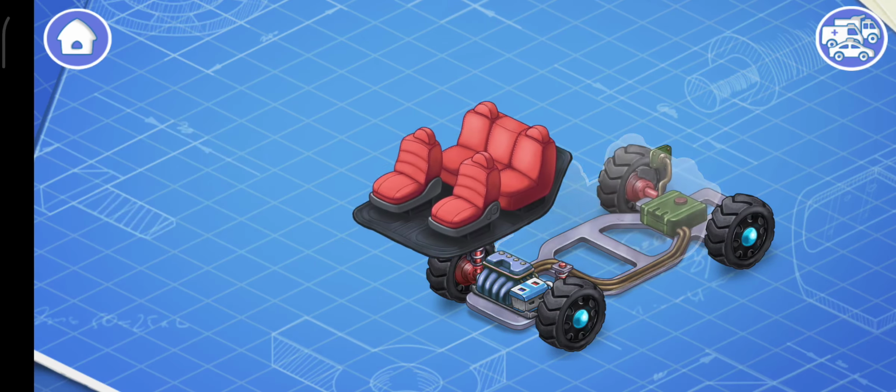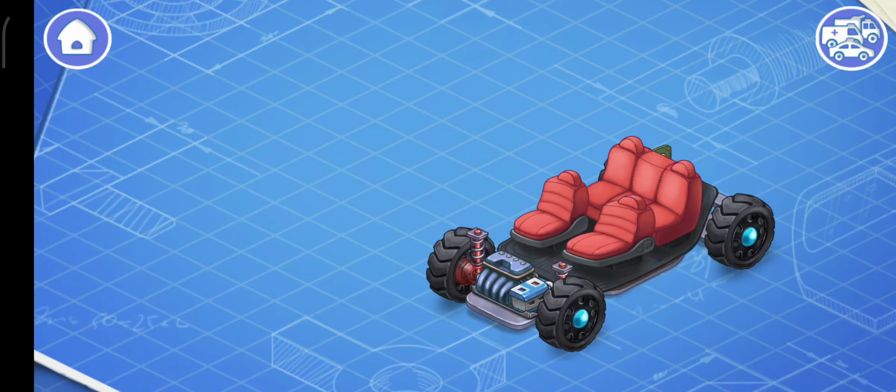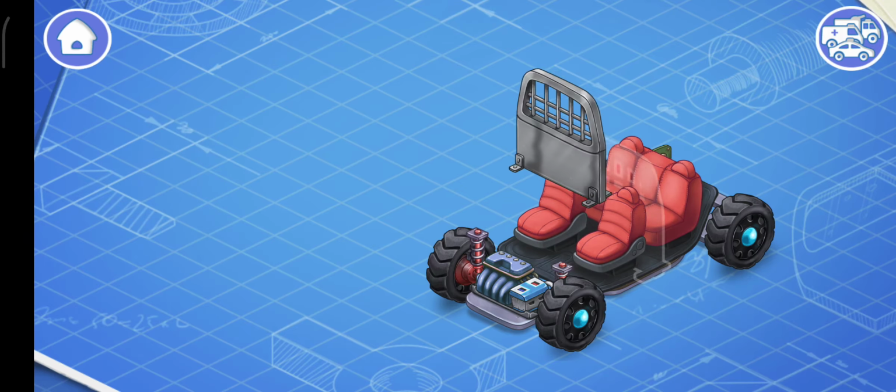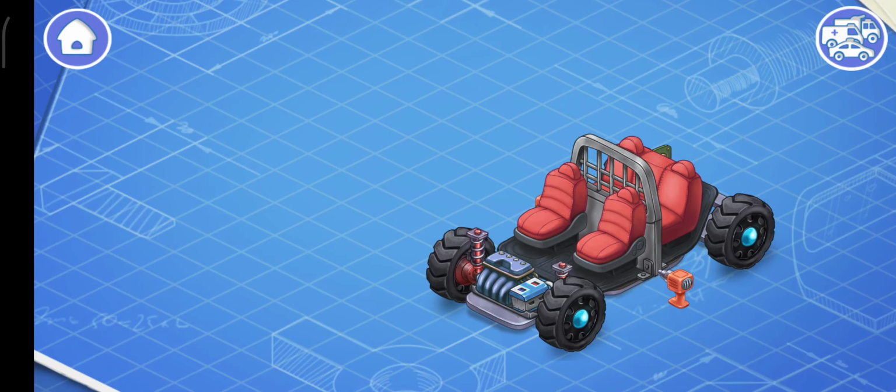Let's install an interior of the car. This is the main interior space of the car to accommodate passengers and a driver. It's a separation barrier. Let's install it. This barrier is needed to separate police officers from the arrested people transported in the back seat.